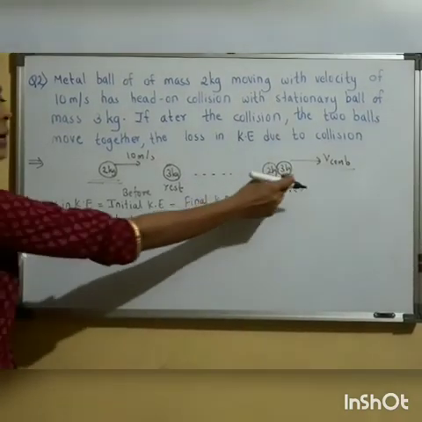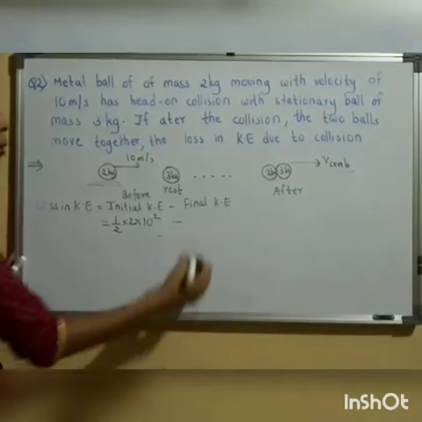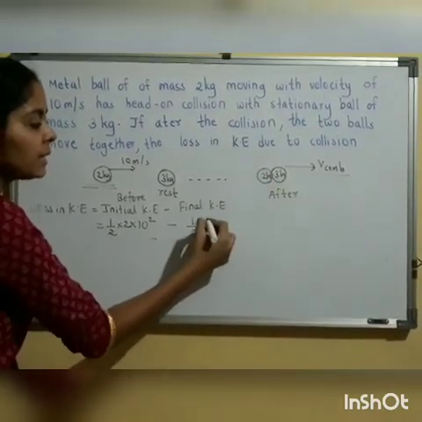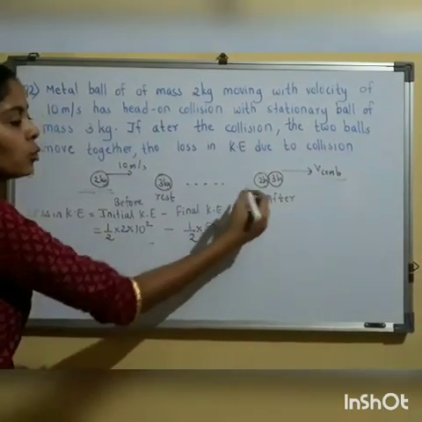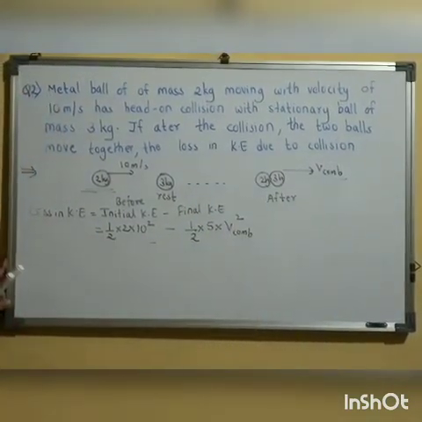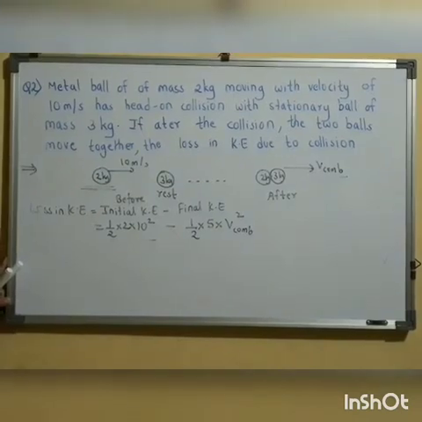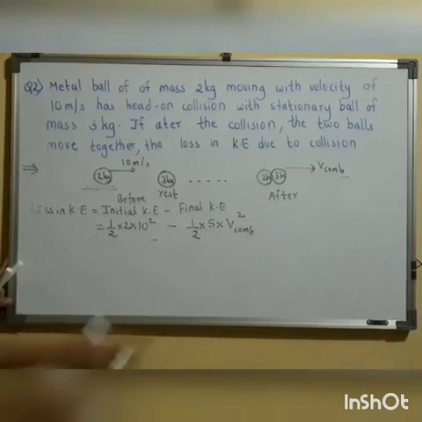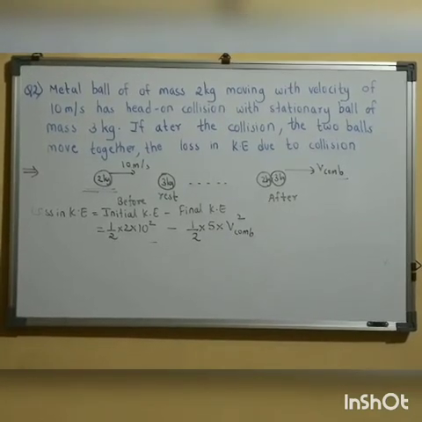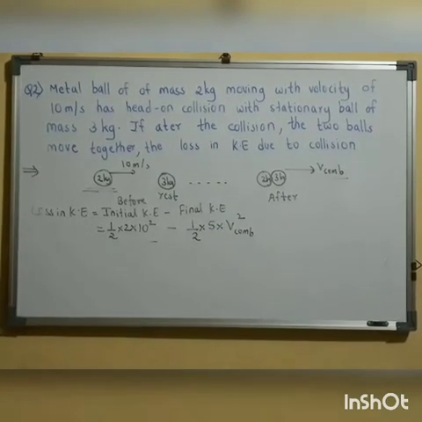Now both the bodies are combined and they are moving with velocity v com. So final kinetic energy will be half into combined mass, 2 plus 3, that is 5, into v combination square. So in order to find the loss in kinetic energy, the only term which is missing is v combination. So how to calculate v combination? For inelastic collision we can use the condition of conservation of momentum.